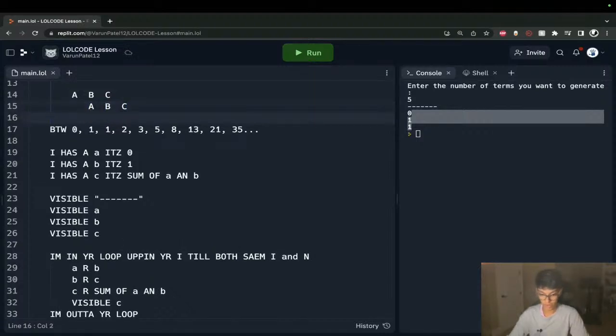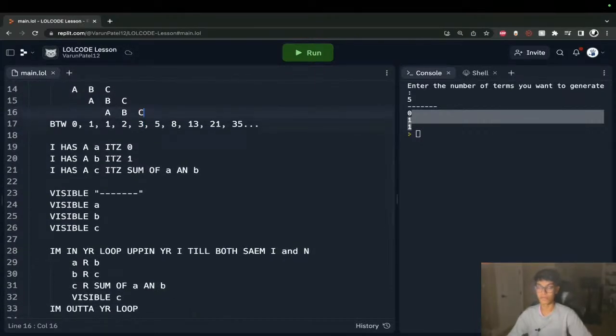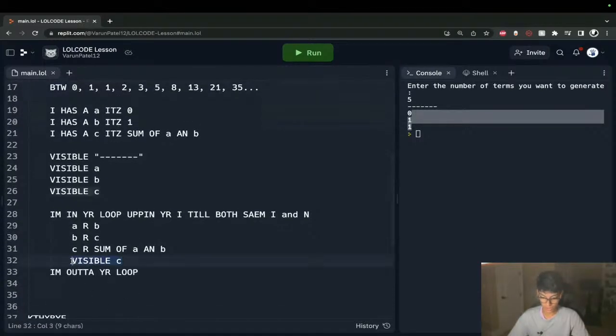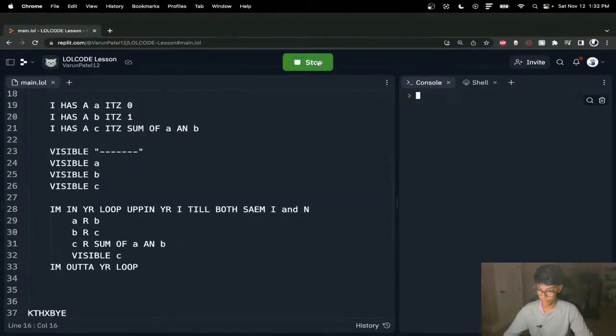If we take this down another level, we're going to reiterate over our loop. We're going to say our A is now our B. Boom. Our B is now our C. Boom. And then our C is now the sum of A and B, which is 1 plus 2, 3. So that's how we're doing the Fibonacci sequence iteratively with a for loop. And again, I'll leave this here in case anyone has any questions. I can always touch back on that example. So we have our C, and now basically every time we calculate our new C, we're going to print it out. So let's run this.